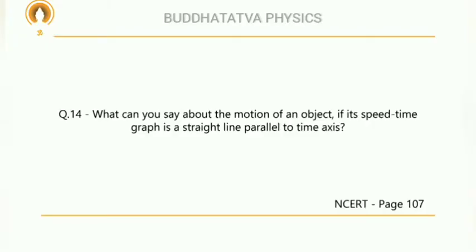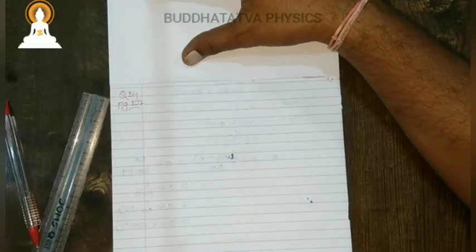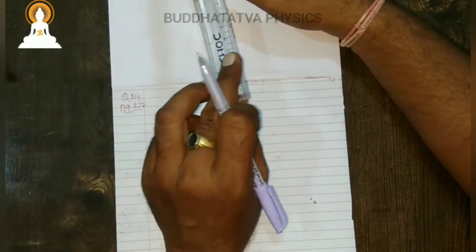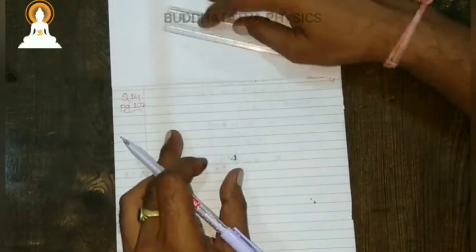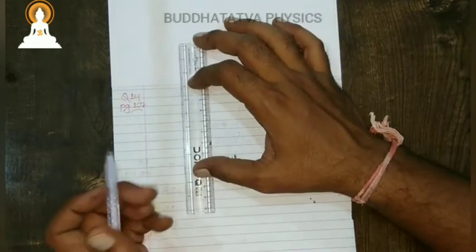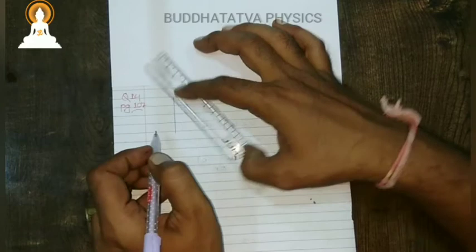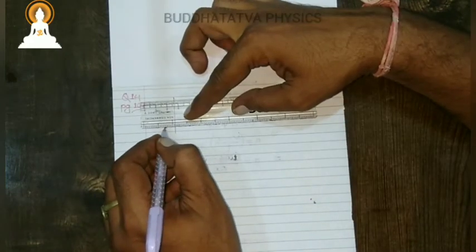What can you say about the motion of an object if its speed time graph is a straight line parallel to the time axis? Now question number 14, again they are asking something very special. In the previous question they had given the distance time graph, and this time they have given the speed time graph.